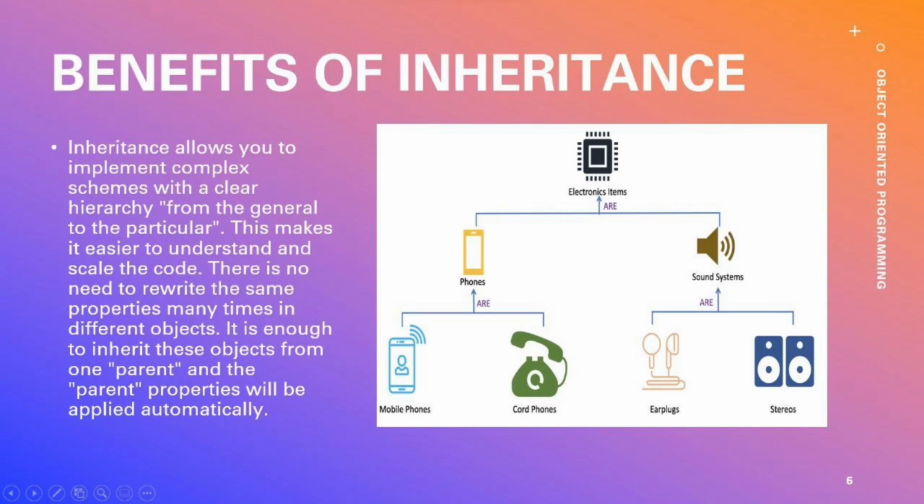What are the benefits of inheritance? Inheritance allows you to implement complex schemes with a clear hierarchy from the general to particular. This makes it easier to understand and scale the code. There is no need to rewrite the same properties many times in different objects. It's enough to inherit these objects from one parent, and the parent properties will be applied automatically.